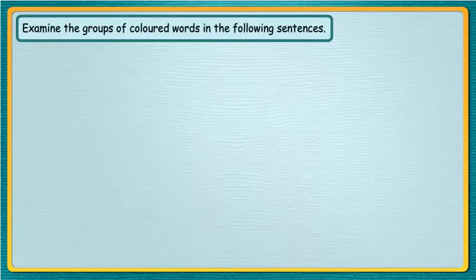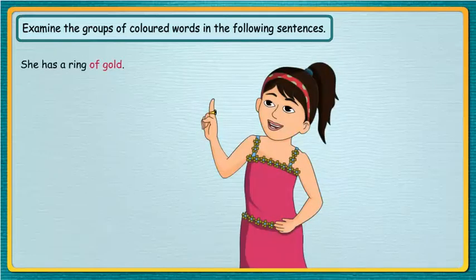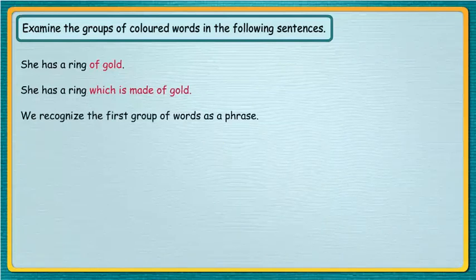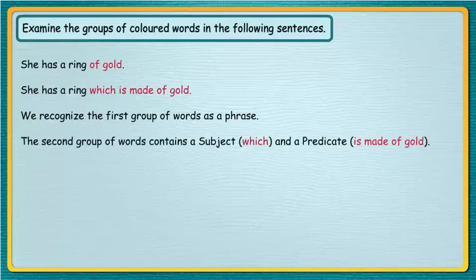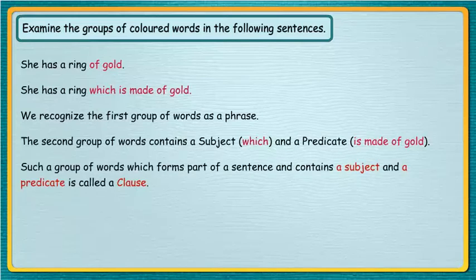Chapter 3. Clauses. Examine the groups of colored words in the following sentences. She has a ring of gold. She has a ring which is made of gold. We recognize the first group of words as a phrase. The second group of words contains a subject, which, and a predicate, is made of gold. Such a group of words which forms part of a sentence and contains a subject and a predicate is called a clause.